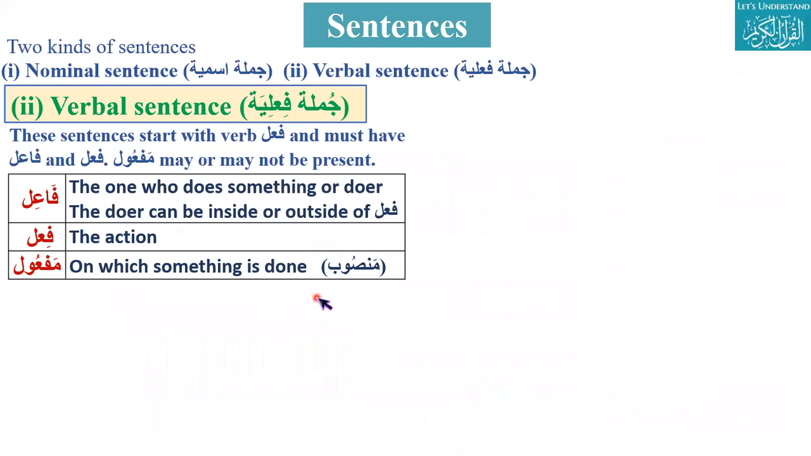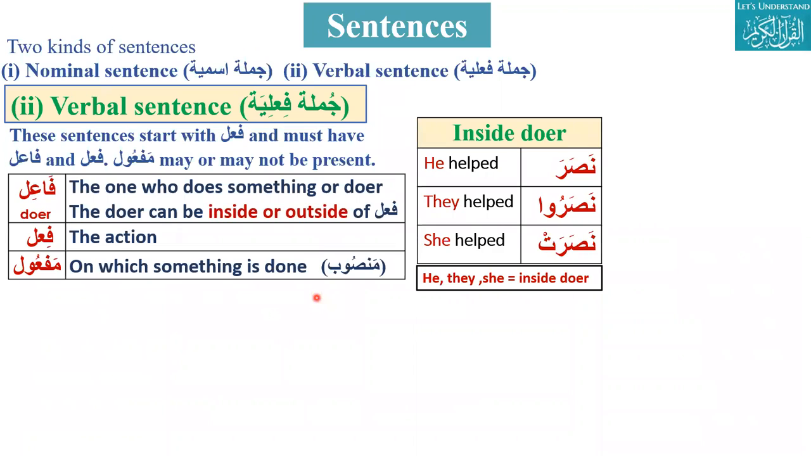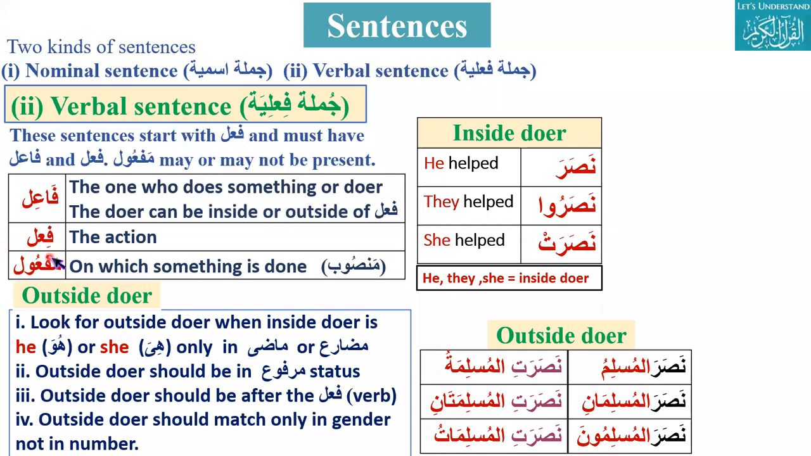So today, we will just start the second type of sentence, that is a verbal sentence. These sentences start with a verb, or fi'l, and must have fa'il and fi'l. Nominal starts with noun. Maf'ul may or may not be present. We know that in a sentence there should be fa'il, fi'l, and then maf'ul. In a verbal sentence there must be fa'il and fi'l, and maf'ul may or may not be there.